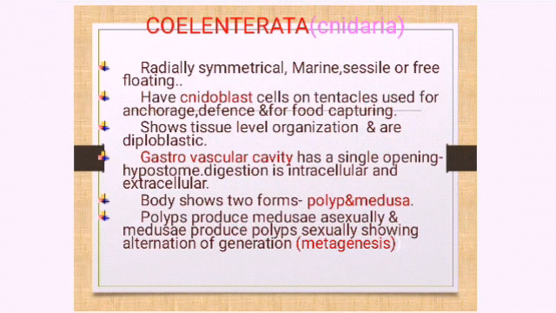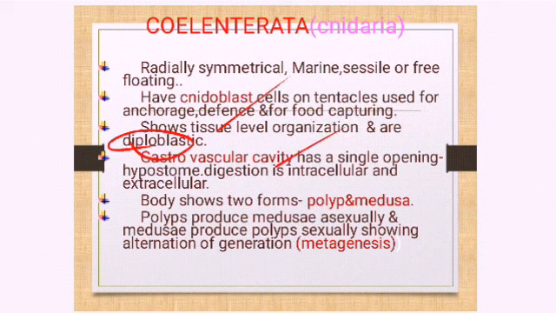major role. Next, they show tissue level of organization. From the cellular level, cells combine together to form tissues. Organs are not present, but tissues perform the functions of the organism. Diploblastic, you know what is diploblastic? Two germinal layers, isn't it? So one ectoderm and one mesoderm are present.